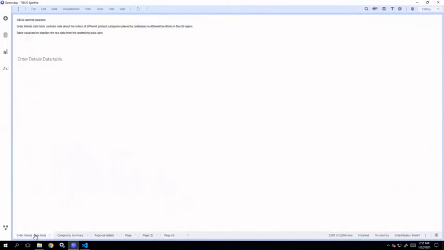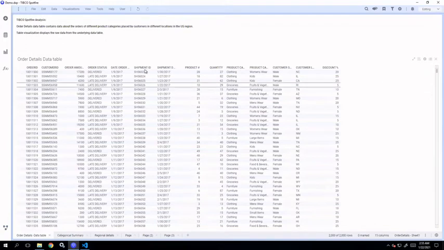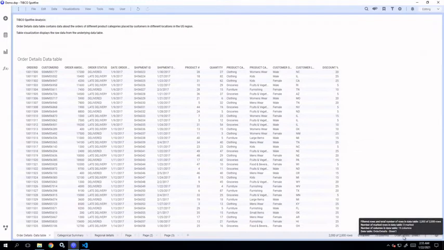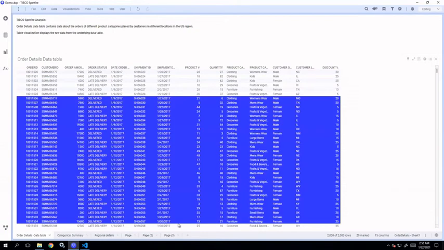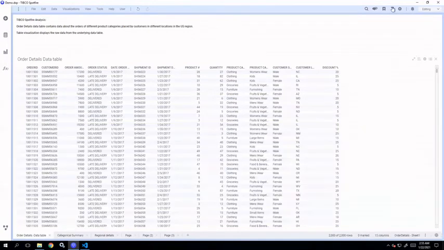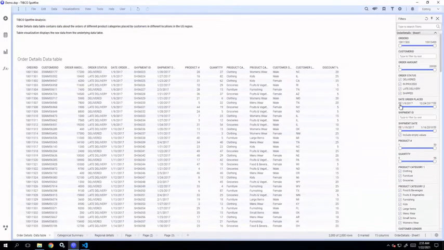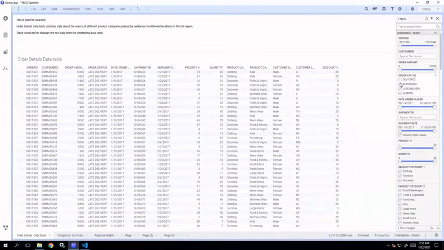Let's say if we change the data table or the page, you can see now the current focus is on this particular table, that is order details. So this has 2000 rows. No rows are marked right now, so 0 marked. There are 15 columns in this data table, and the table name. Now if we mark some data, you can see 29 rows have been marked. Now if we perform any kind of filtering over this, here you can see 991 of 2000 rows are displaying. So this shows how much data has been filtered out.